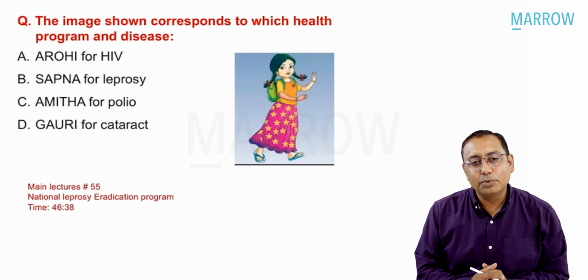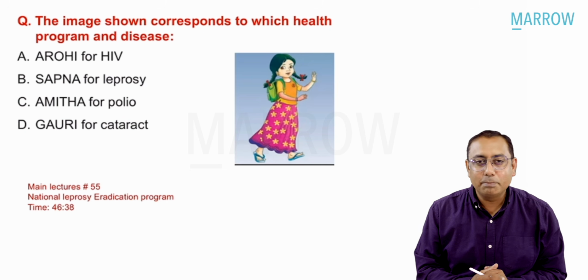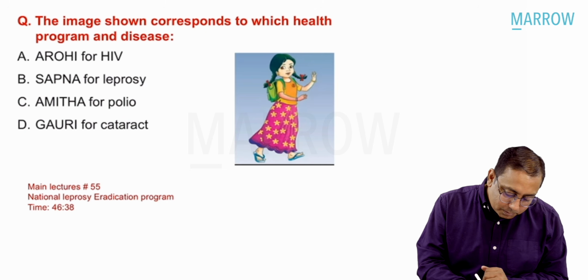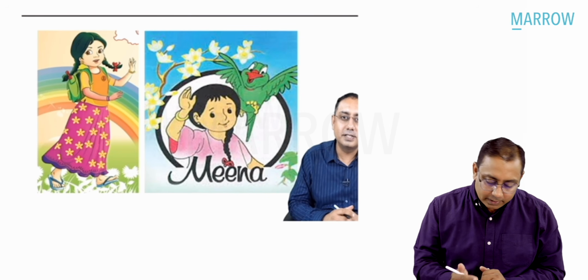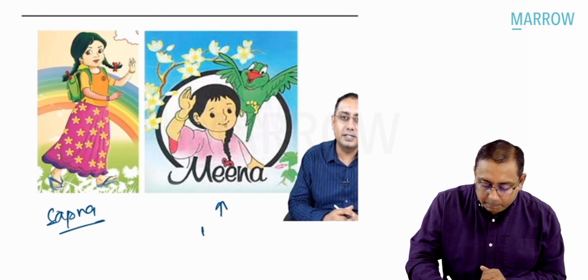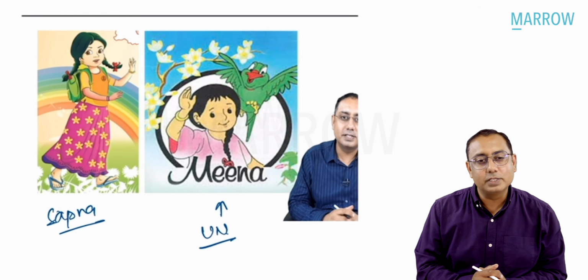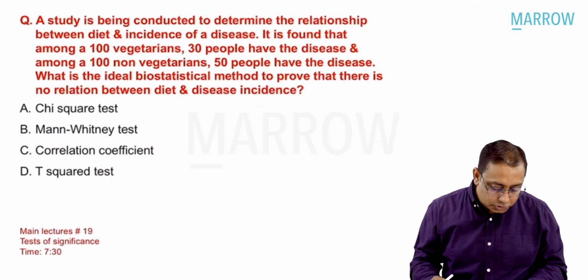Next is the image shown corresponds to which program and the disease. A simple image, simple question. This image is from Sapna for leprosy. I think most of you must have already done it. You should know that there is a Sapna and there is a Meena. Meena is by United Nations. Meena is with parrot and Sapna is an Indian school going girl child.